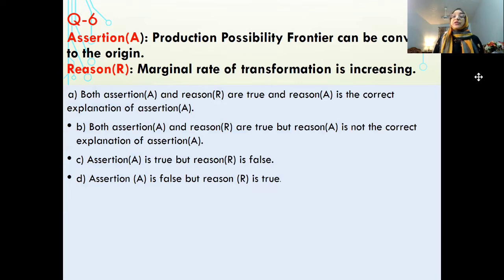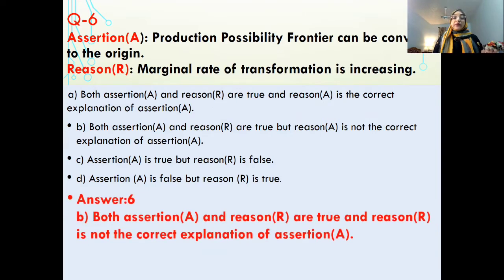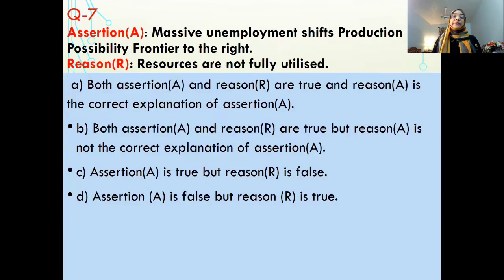Next question is, production possibility frontier can be convex to the origin. Just now I told you, it can be when marginal opportunity cost is decreasing. Here it is written, marginal rate of transformation is increasing, which means the reason is a correct statement, but not a correct reason for PP curve to be convex. So we will have option B. Both assertion and reason are true, but reason is not the correct explanation of assertion.